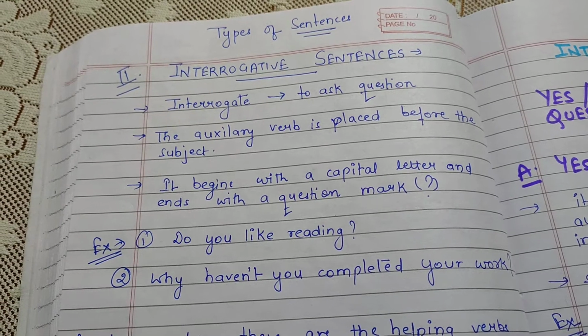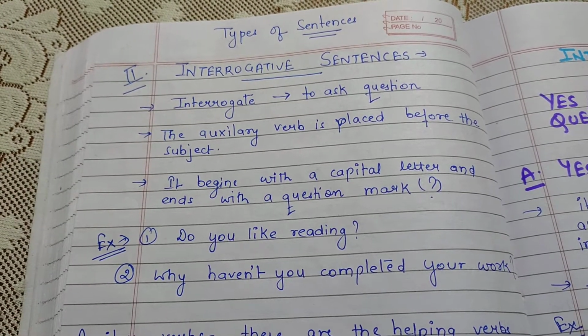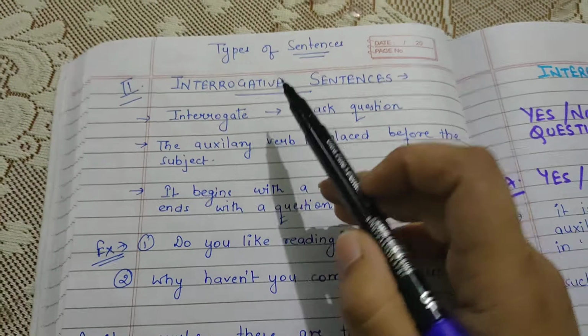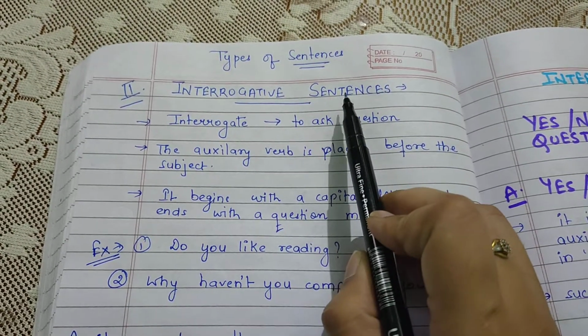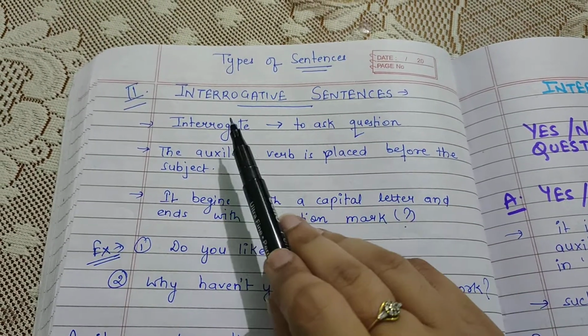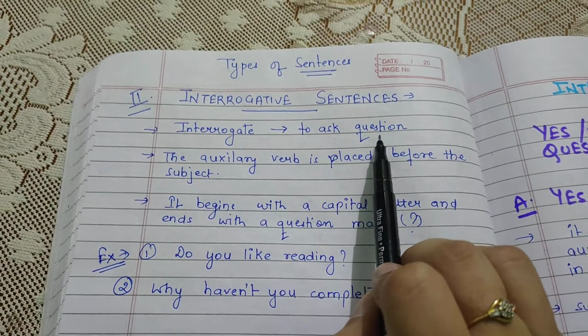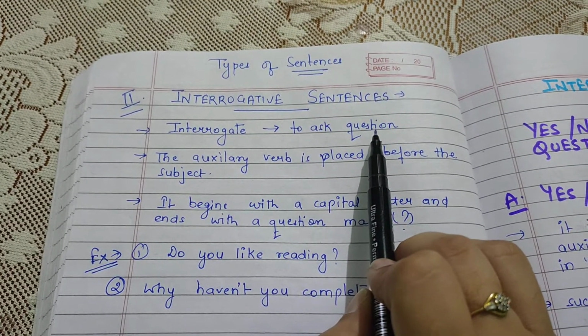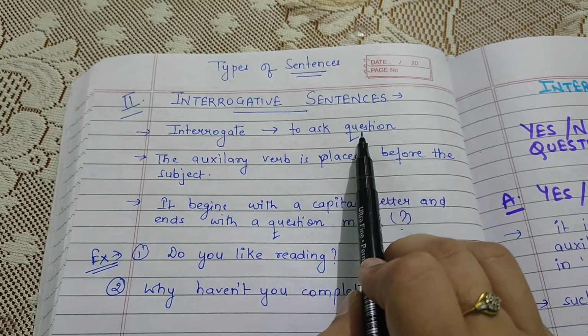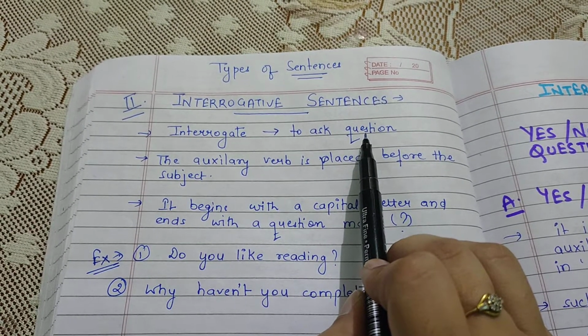Hello, my dear students. Today I am going to discuss the second type of sentences, that is the interrogative sentences. As I have already told you, what do you mean by the term interrogate? It means to ask some question, to question about something, to question about somebody. Here we have to keep just two things in mind.